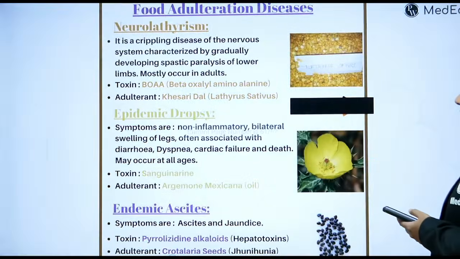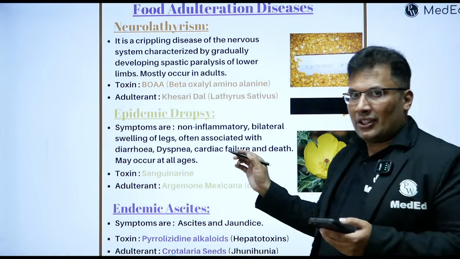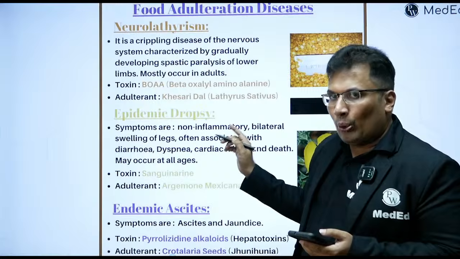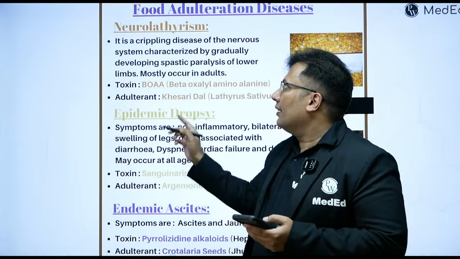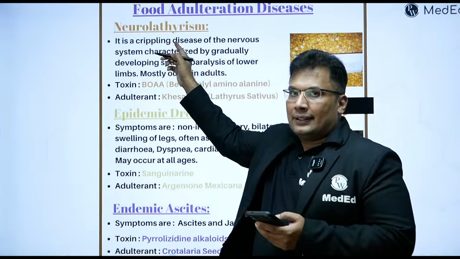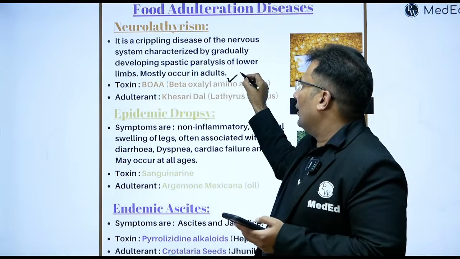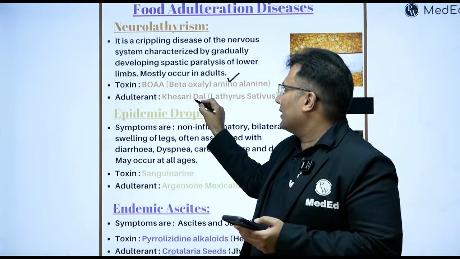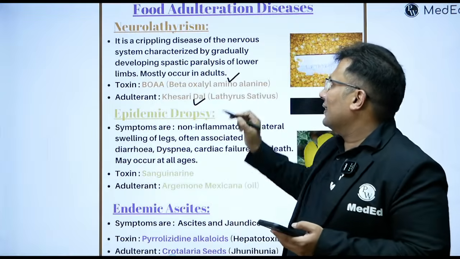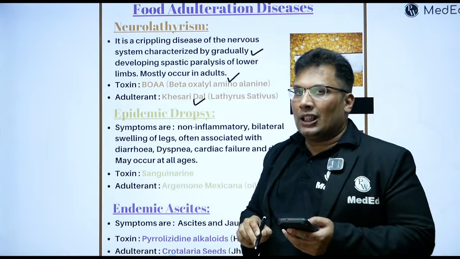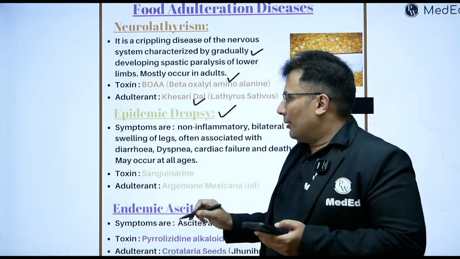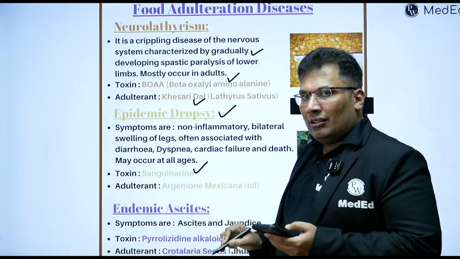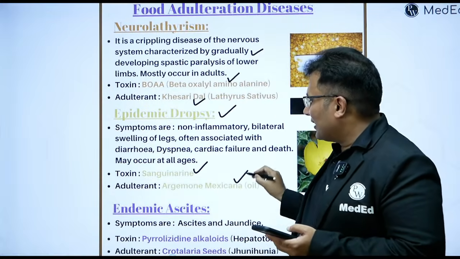After the class, just go through this slide, a very important slide in forensic medicine, as well as PSM, as well as INI-CET. Neurolathyrism caused by BOAA, caused by Kesari dal. It is a crippling disease, affects the nerves. Epidemic dropsy. The active principle is sanguinarine. The plant name is Argemone mexicana.